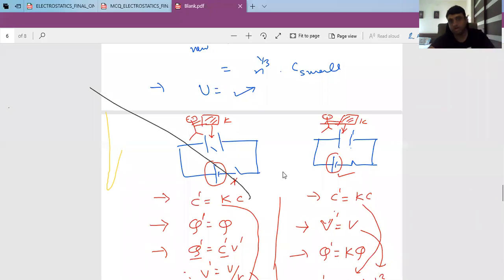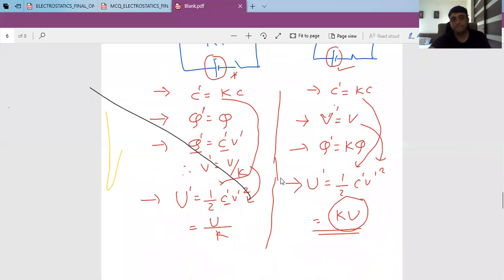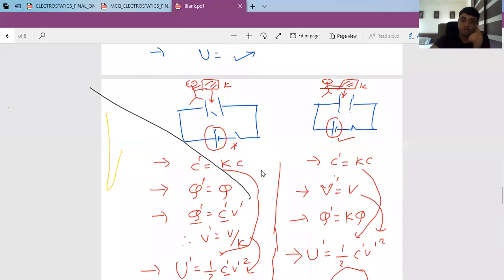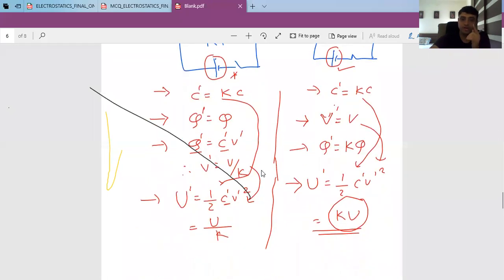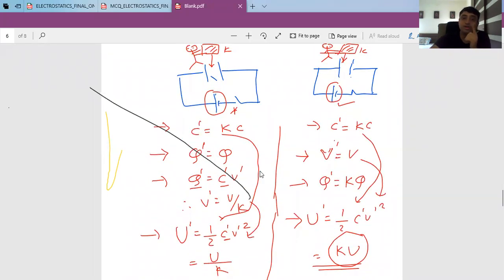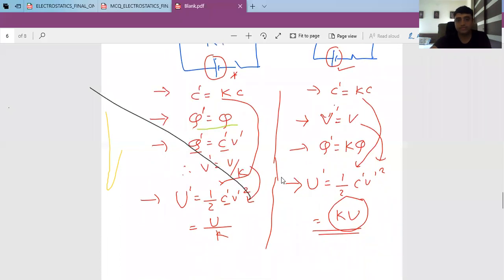Suppose we are doing work, though energy reduces. Whatever work you are doing will be utilized to keep the charge in the capacitor constant. It means work will be done on the battery also, right?